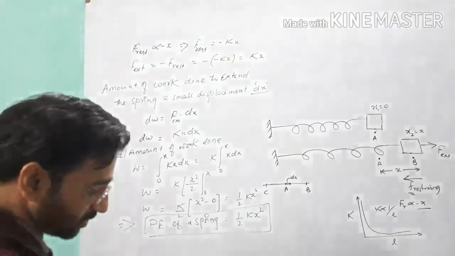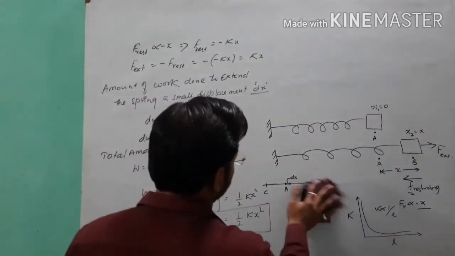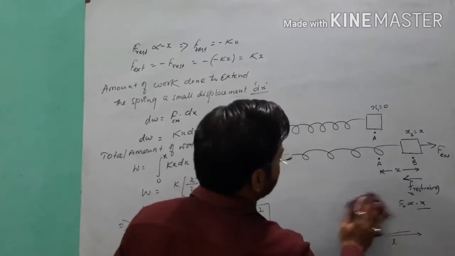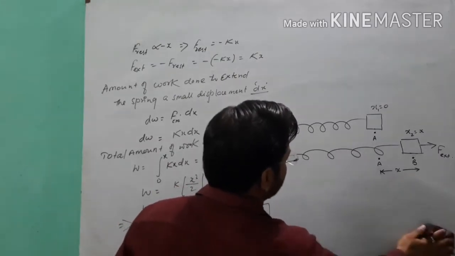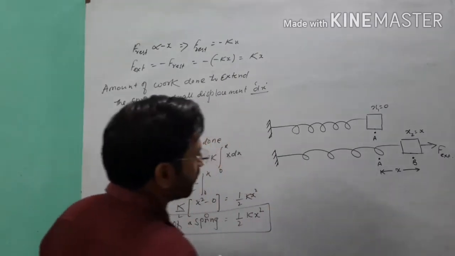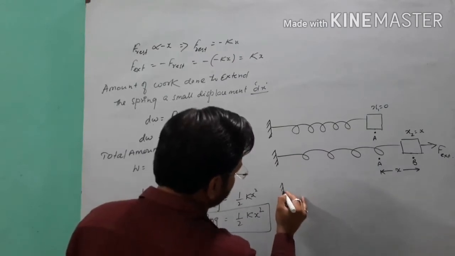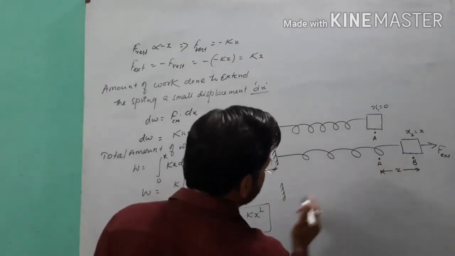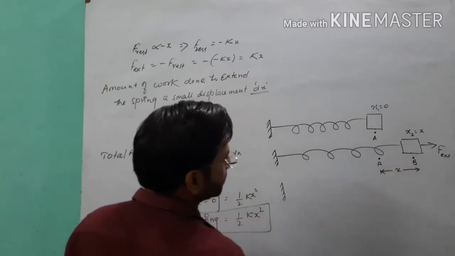So if we think about it, we will draw one more diagram. In this diagram, we will see the object when we release it from this position.